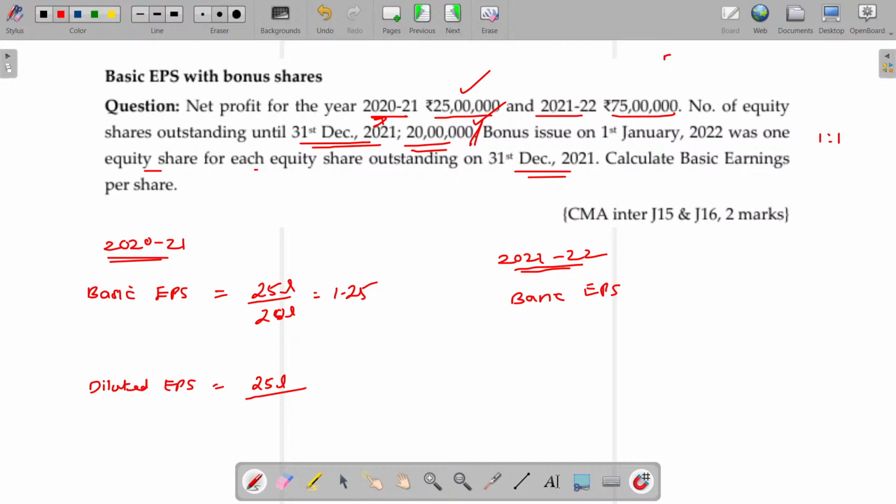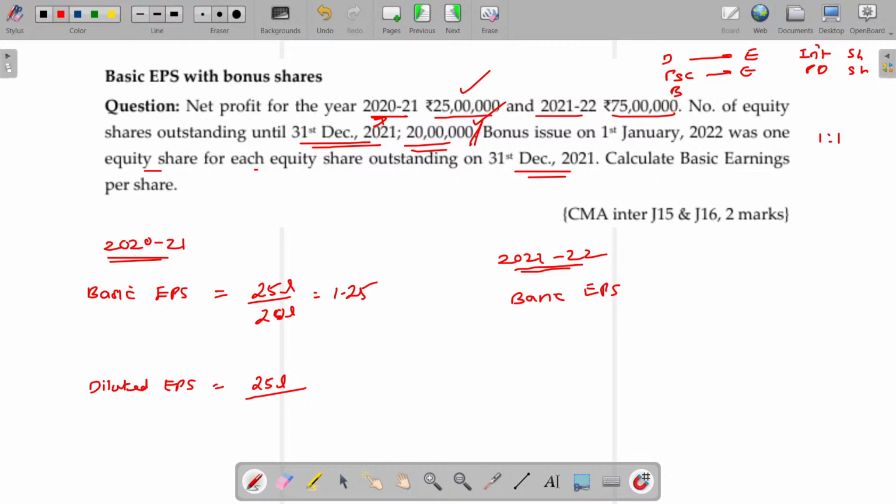If the debenture is converted into equity, interest is saved and shares also increase. Preference share capital converted into equity share means preference dividend is saved and the number of shares also increases. These two will have an impact on the earnings available to the equity shareholders.